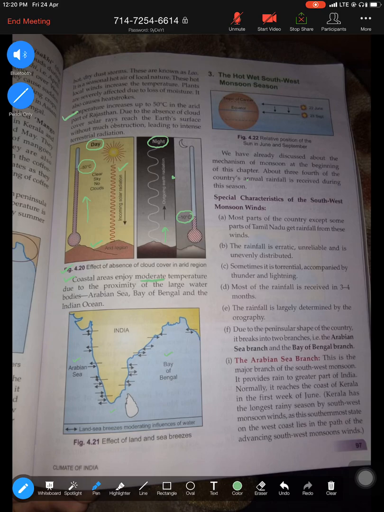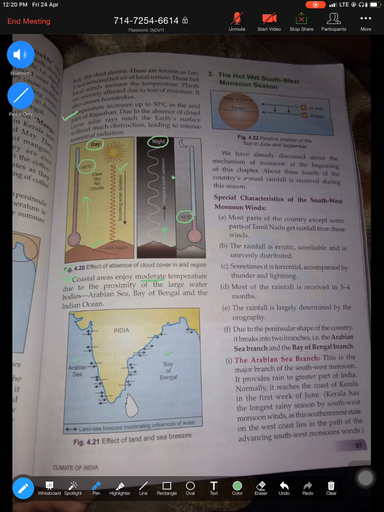You must know the mechanism of what happens during the summer season. Basically, try to understand that temperature remains high because the sun rays are vertically overhead at the Tropic of Cancer. Because the temperature is high here, pressure becomes low during the summer season. When the pressure becomes low, air starts rising up, leading to cloud formation and condensation taking place.